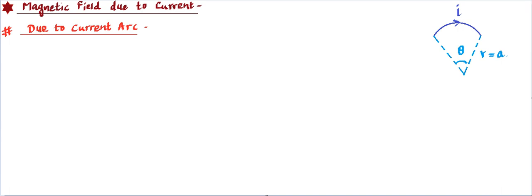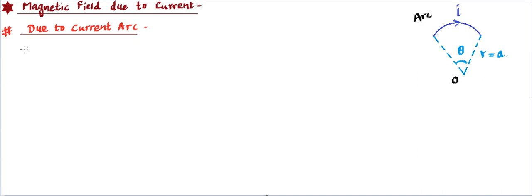So the next is due to current arc. So let's say this is arc of current carrying wire. So this is circular arc, and this circular arc has a radius a and it is making theta angle. That's the center point O, and we are interested to find the field at point O because of this arc only. So we know that if this arc becomes a complete loop, then what is the answer?